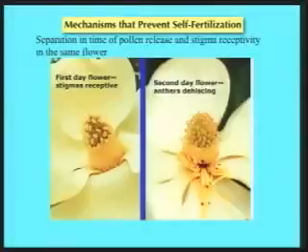Another way to militate against selfing in a bisexual flower that produces both functional stamens and functional carpels is not separation in space of the anther and the stigma, but separation in timing of the receptivity of the stigmas and the release of the pollen. And so this is a great case here in a magnolia flower, where on the left you can see the stigmas are exposed and receptive up near the top of the receptacle there. Before the anthers shed pollen, the anthers are down below. You can see they're tightly appressed to the receptacle. Whereas on day 2, 24 hours later, the anthers have begun to open and shed pollen.